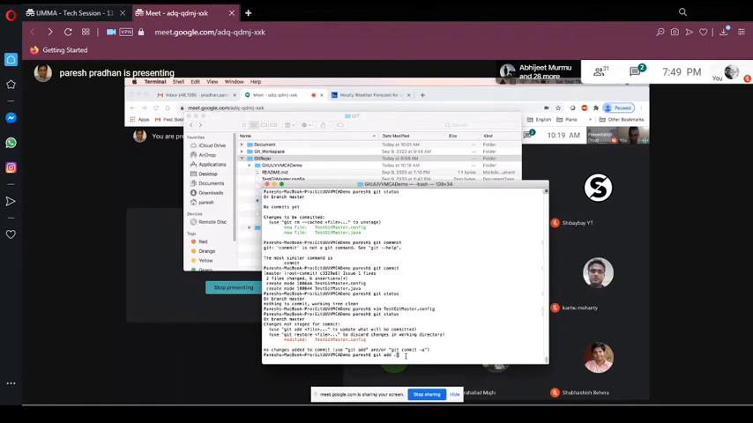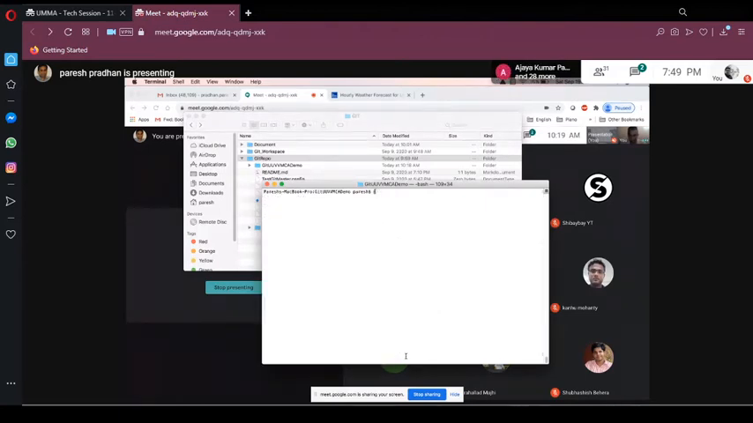So I'm doing git add. I added this file. Now let's see the status again. See, now it's modified and it's added. Green means, if you see, it changes to be committed. We need to commit this one.